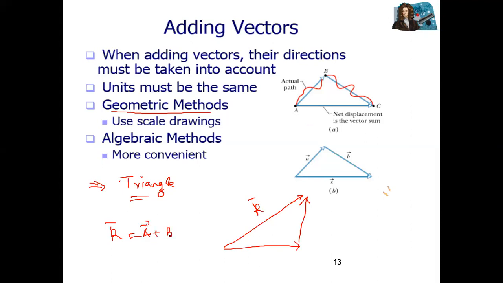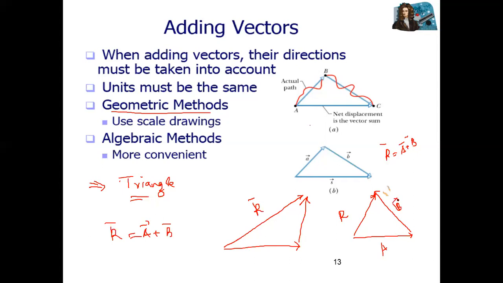If two sides of a triangle, or two vectors act like the sides of a right angle. Yes, right angle or any angle, like a triangle. Again, for example, if you draw one vector, this one, and the second vector is like this one. So the third one means the resultant vector. When you draw from start to end, this is actually the resultant vector. So this method of adding vectors is called the triangular way. A and B are just names of vectors. For example, A vector and the second one is B vector.